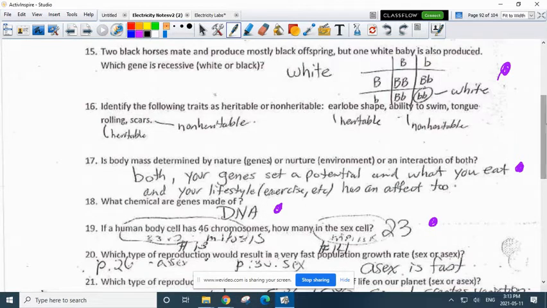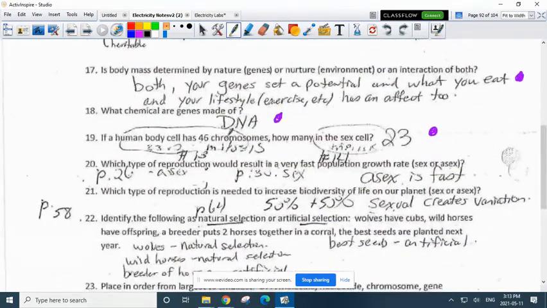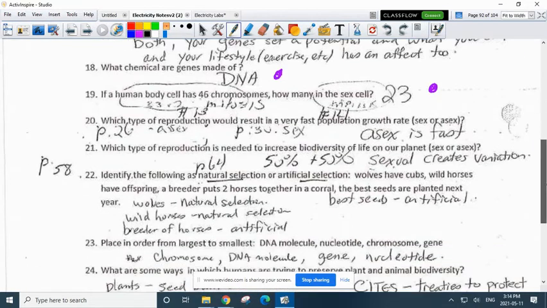That's easy, DNA. If a human body cell has 46 chromosomes, how many are there in the sex cells? There's 23. Okay. And which type of reproduction results in very fast population growth rate? Asexual is fast. Which type of reproduction is needed to increase biodiversity of life on our planet? To increase biodiversity on your planet, you need sexual reproduction, right? Because that creates variety, both through crossing over and by having different parents.